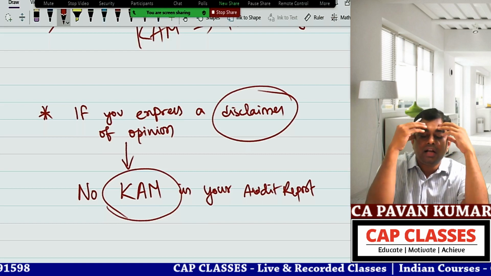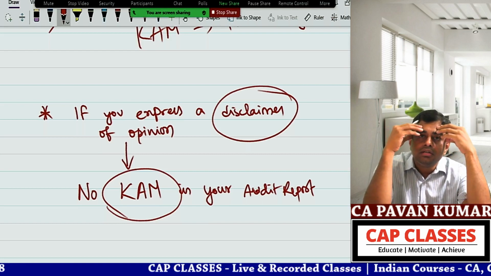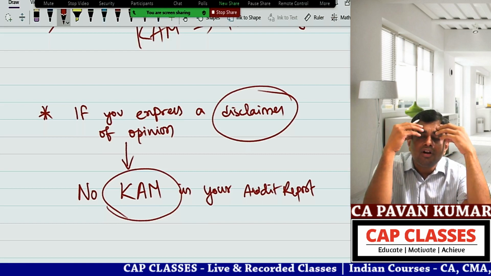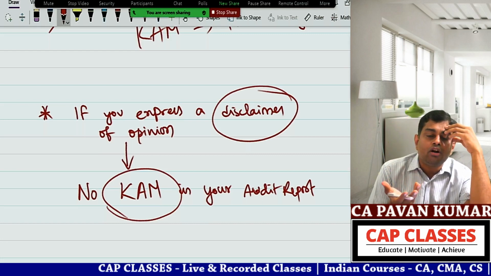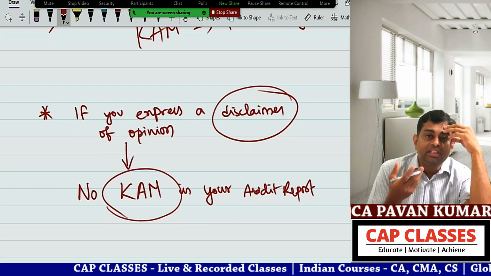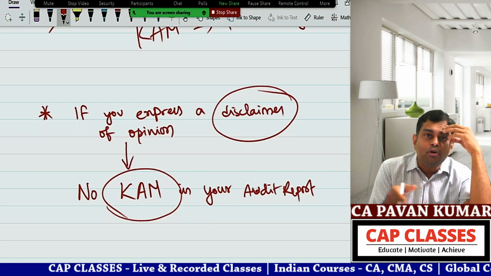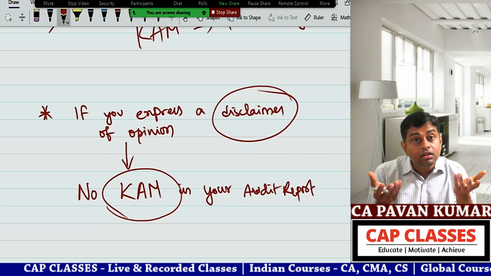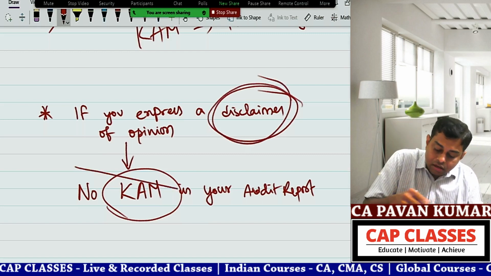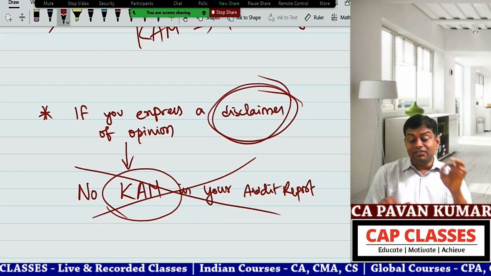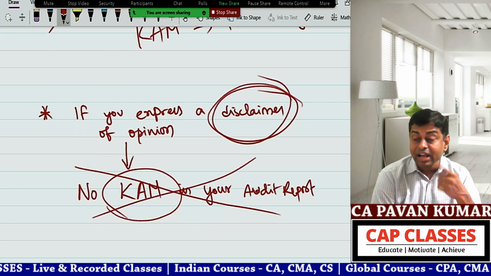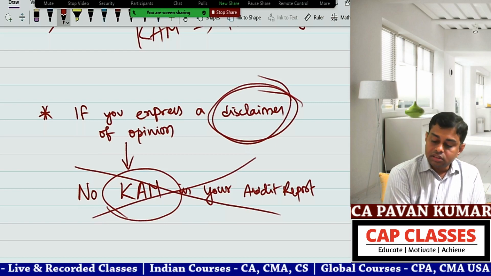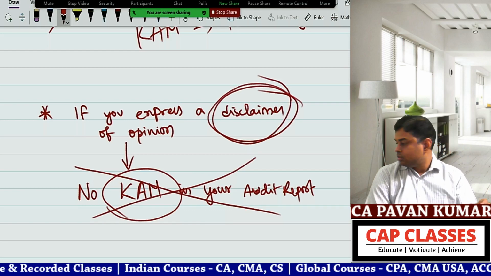The reader of the audit report thinks, this guy is saying we have not obtained sufficient appropriate audit evidence, we cannot express any opinion, and then he is speaking about these items of financial statements. Why? If disclaimer is there, no CAM. 705 specifically says this. This can be asked in MCQ.